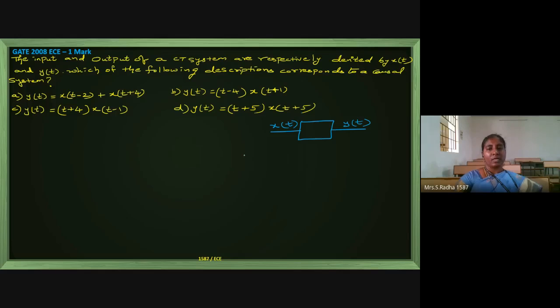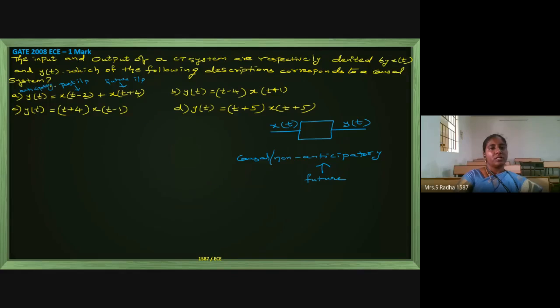Causal or non-anticipatory is one and the same. Anticipatory means future. Non-anticipatory means no future. Now if you see the first option, we are sitting at t, but t minus 2 means past input, and t plus 4 means future input. It is depending on future, so option A is anticipatory.